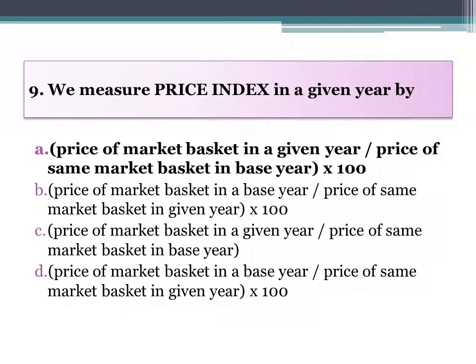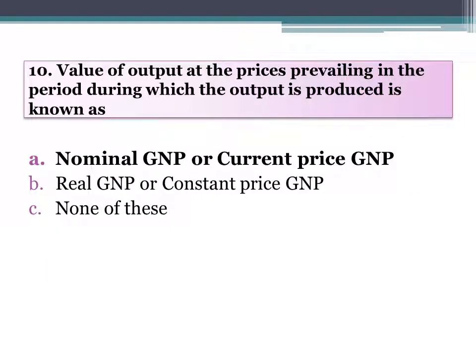We measure price index in a given year by the formula, which is that A option, price of market basket in a given year divided by price of the same market basket in the base year multiplied by 100. We can get figures of these given year and base year, then multiply by 100, then we get price index. Value of output at the prices prevailing in the period during which the output is produced is known as nominal GNP or current price GNP.